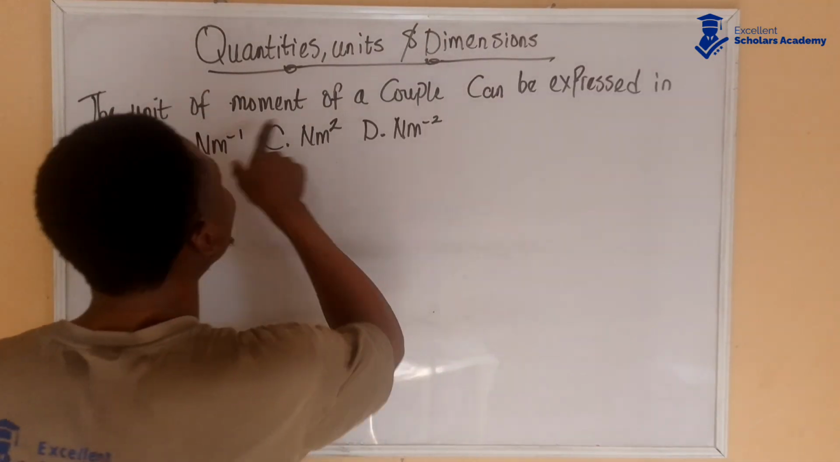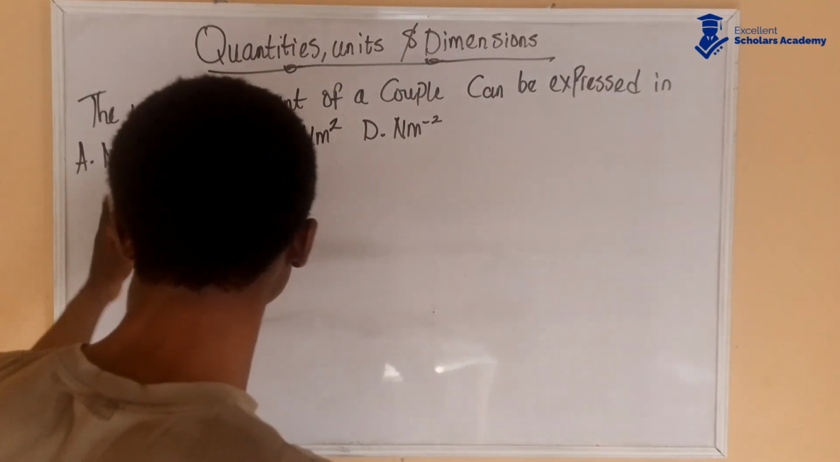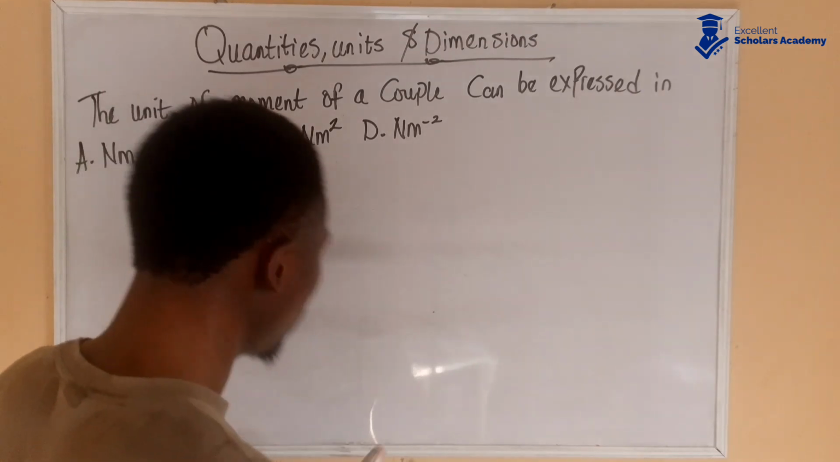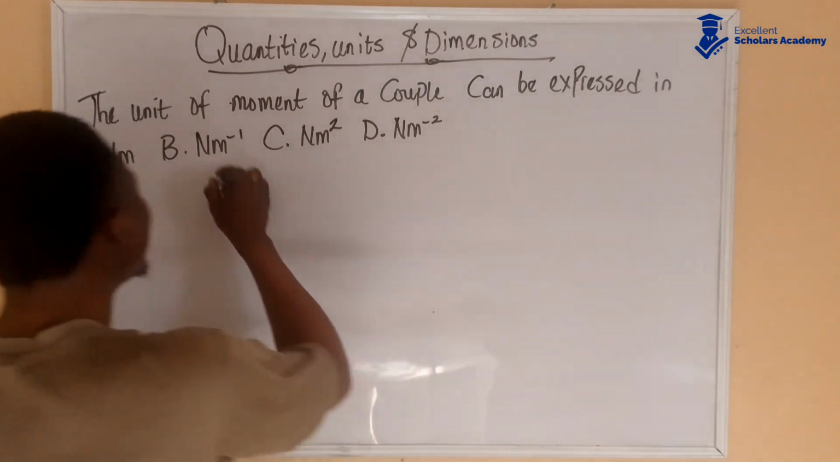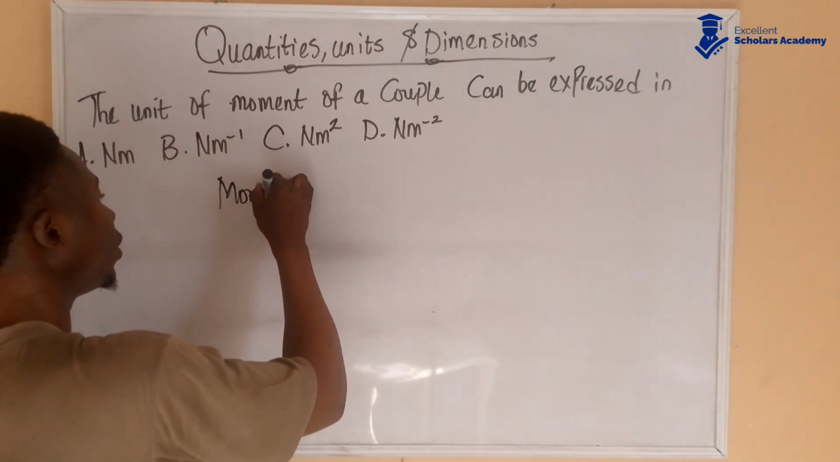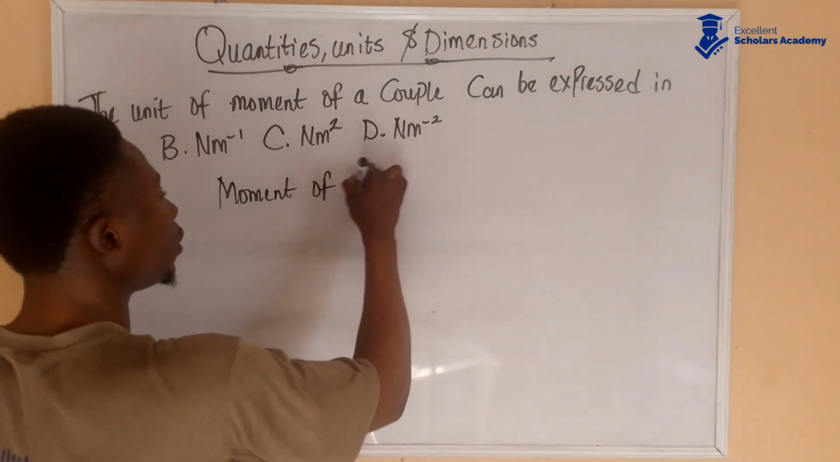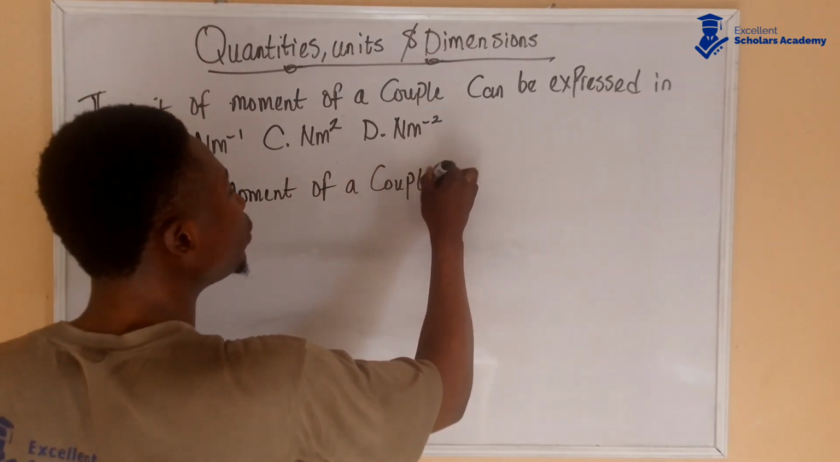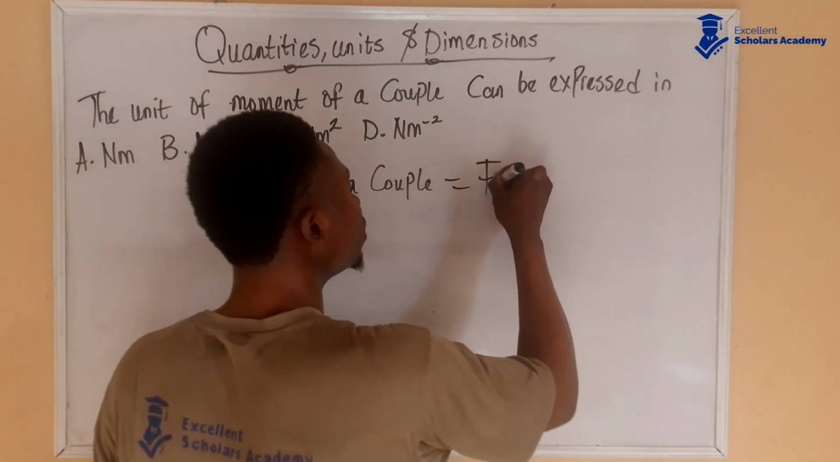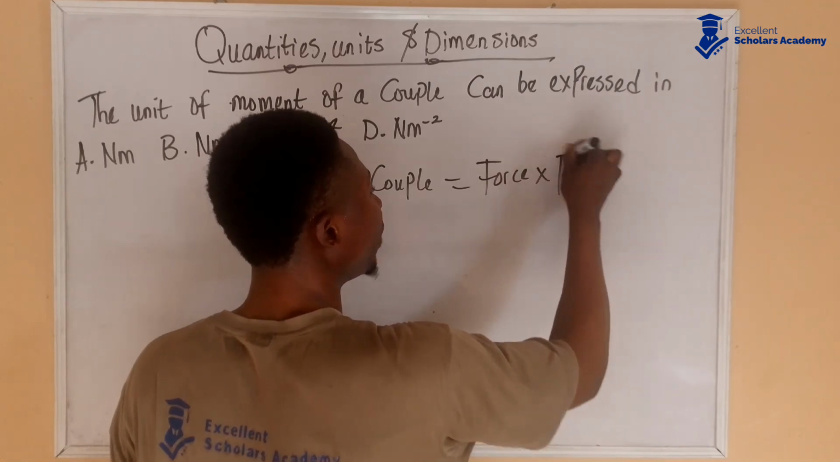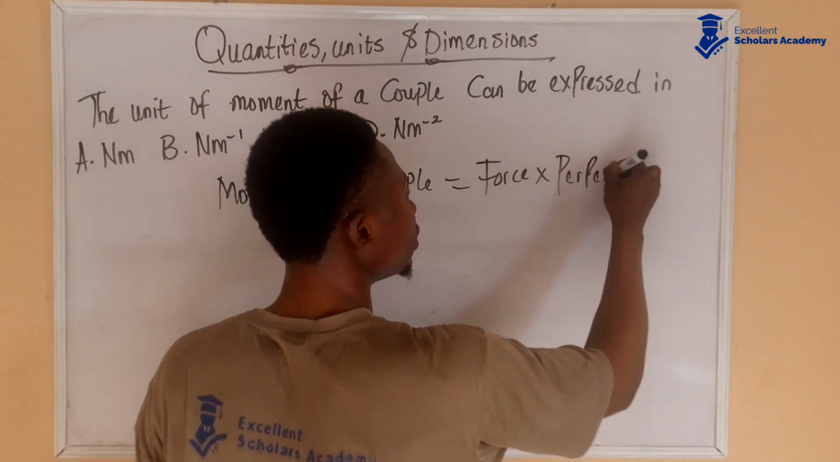The unit of moment of a couple can be expressed in, now we're given these options. Now what is moment of a couple? Moment of a couple is simply force times perpendicular distance.